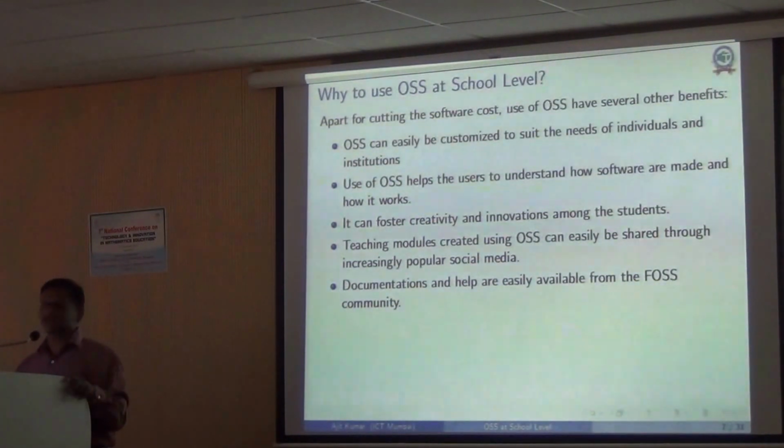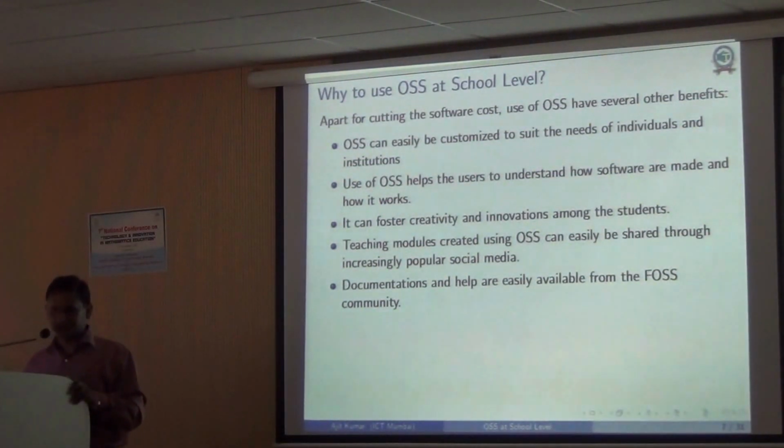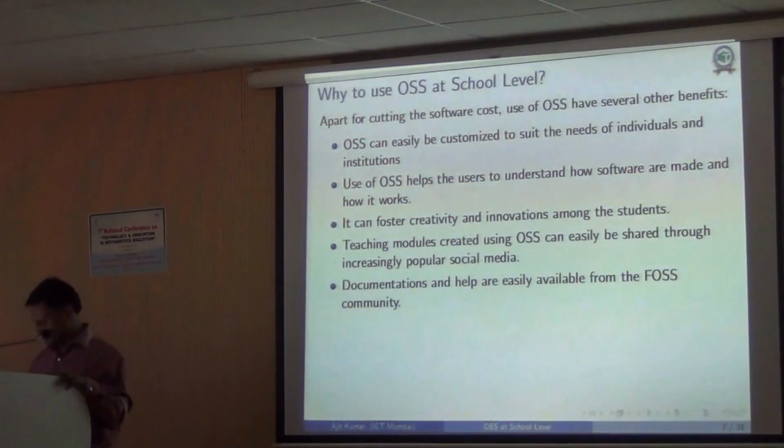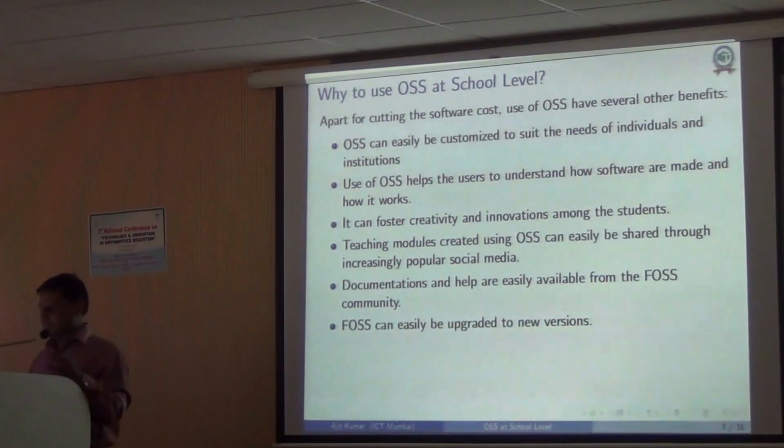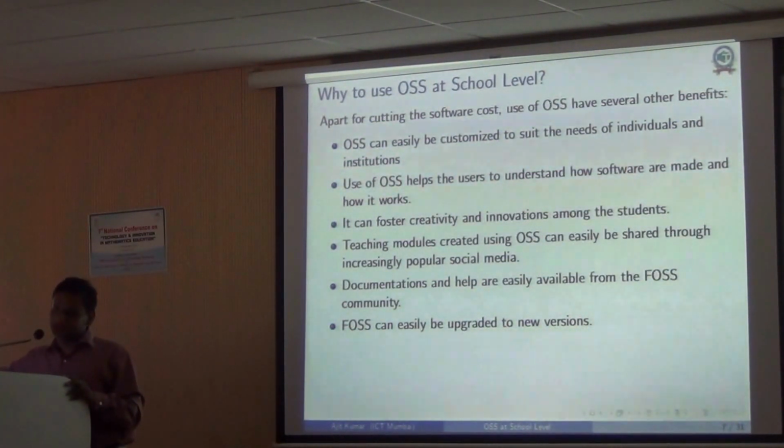And many times this FOSS community will come to your rescue. In fact, most often if you have some problem, you can just ask Google Baba. He will provide you some answer, right? So many solutions are available there, right? And as I said, you can also upgrade the software very easily.